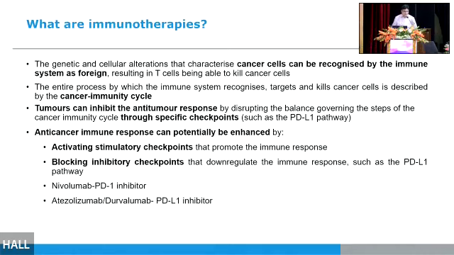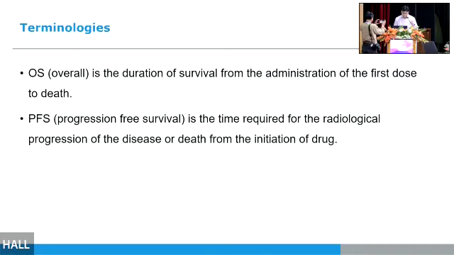Nivolumab, a PD-1 inhibitor, unfortunately failed, with a p-value of 0.07. Atezolizumab, a PD-L1 inhibitor, in combination with bevacizumab, an anti-VEGF inhibitor, has been shown to be very effective and is available in India. Durvalumab, a PD-L1 inhibitor, is a little costly drug, but in combination with tremelimumab, in the HIMALAYA trial, it was shown to be effective but is yet to be available in India.